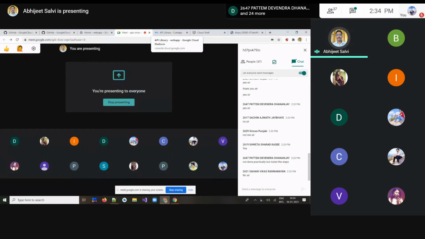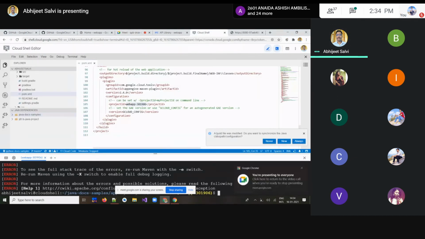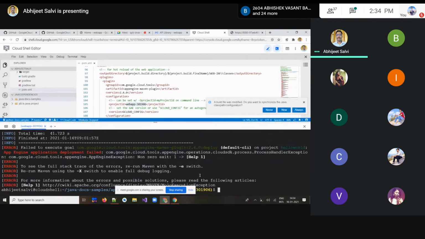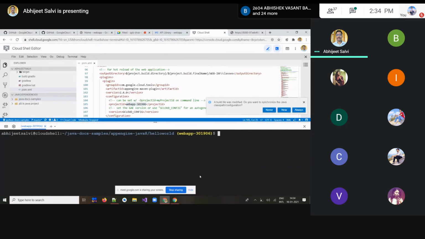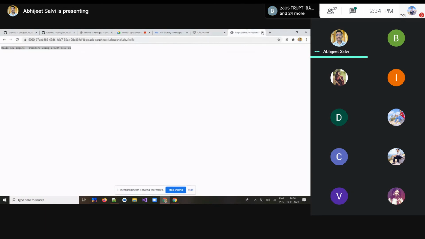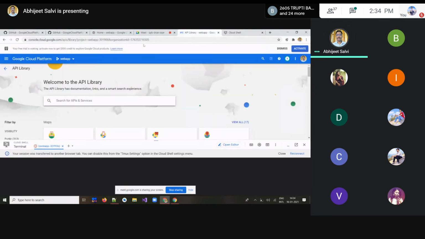Some of the steps are going to be the same, but since we are executing Python, we'll go by different commands. Let me stop some of the settings which are not required.